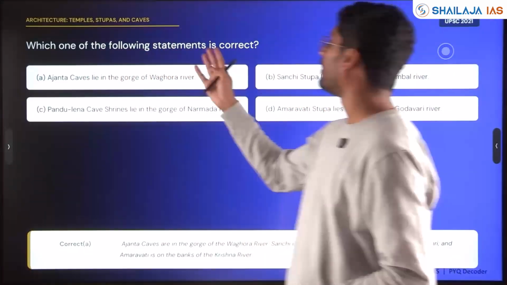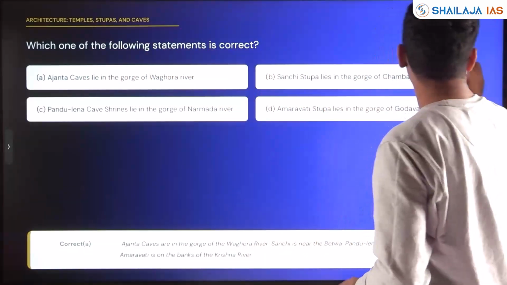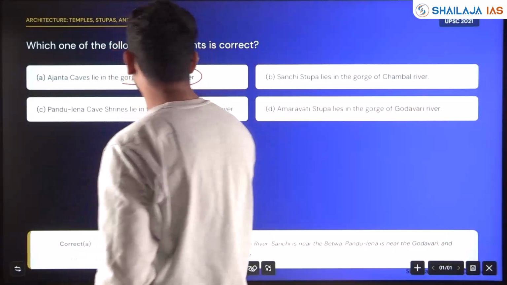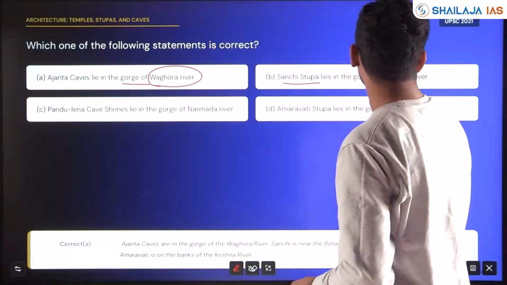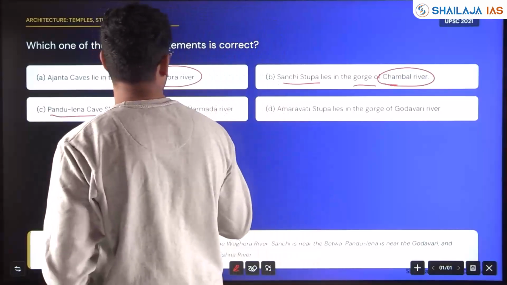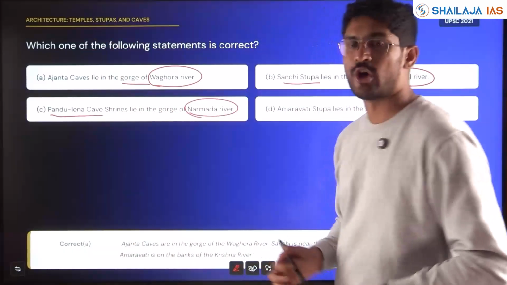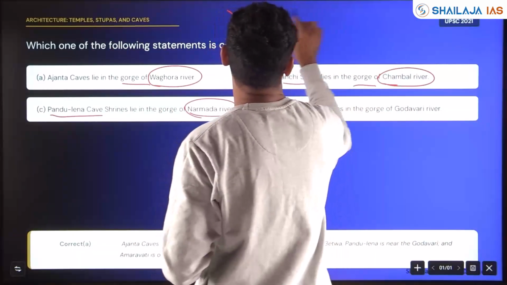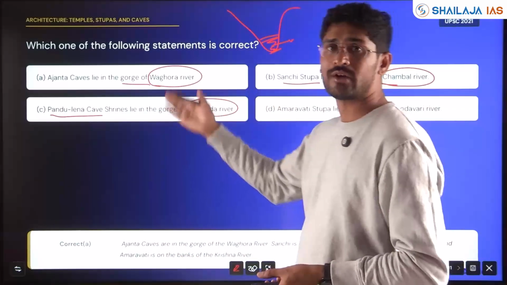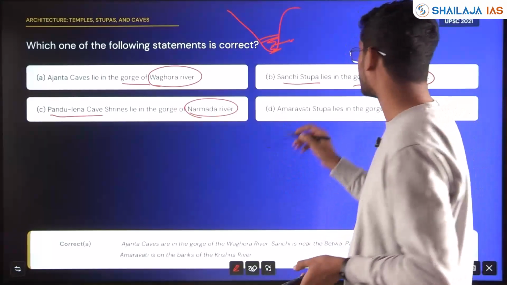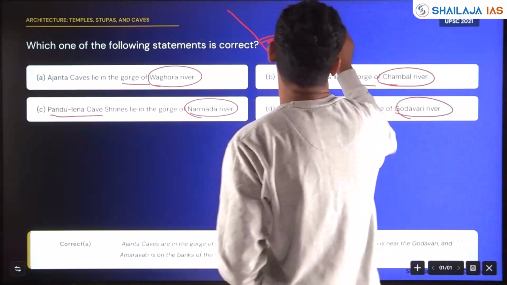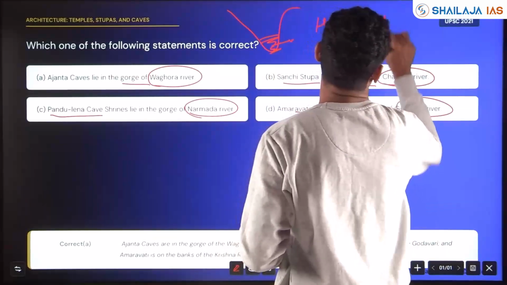Next, which one of the following statements is correct? Ajanta cave lies in the gorge of Wagora river. Sanchi Stupa lies in the gorge of Chambal river. Pandu Lena caves shrines in the gorge of Narmada river. A gorge is a valley between two rivers; in this gorge region the caves are enshrined is what the statements say, but it is asked which is correct. Amaravati Stupa lies in the gorge of Godavari river. Obviously, history and geography mapping has been asked.